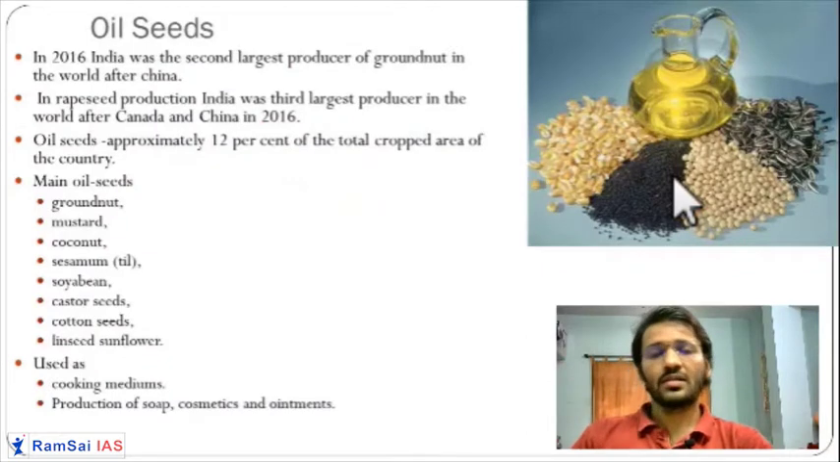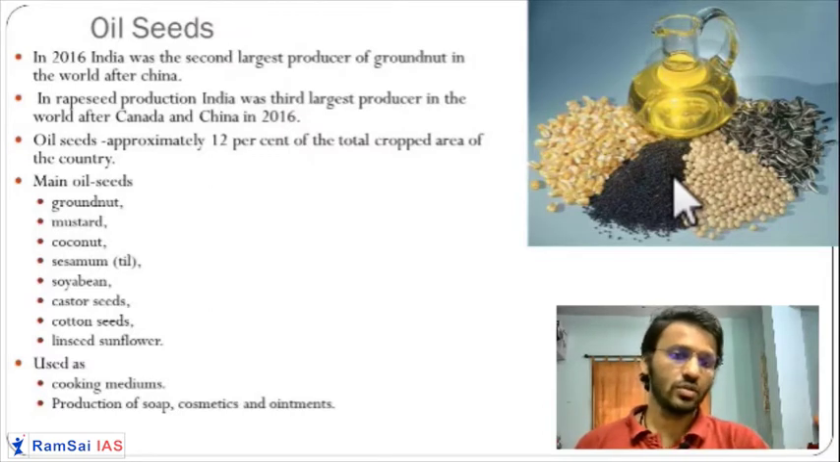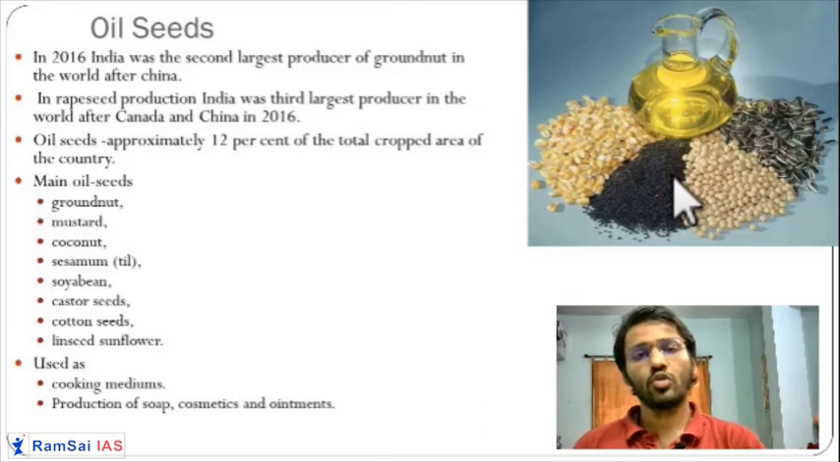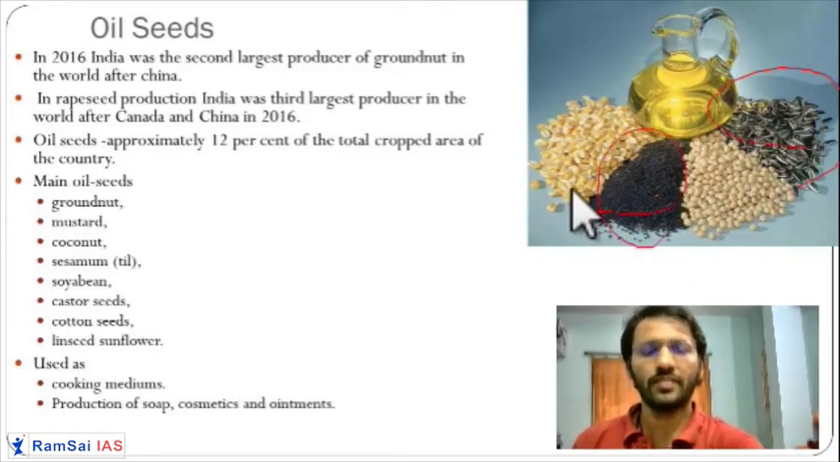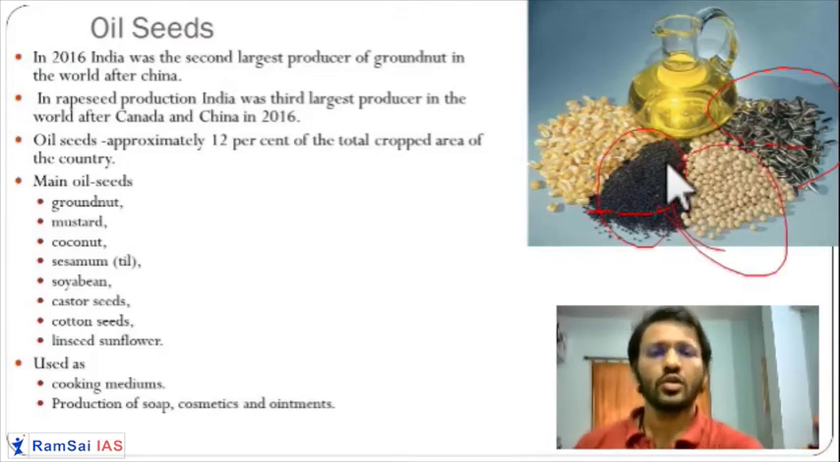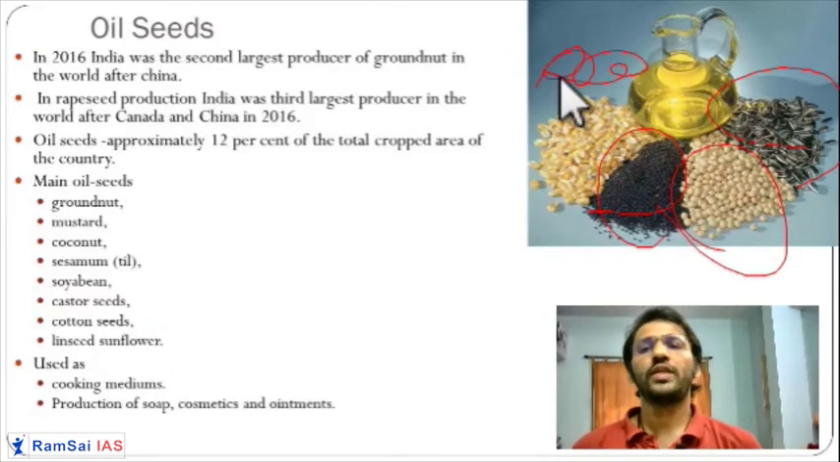Now, next edible crop, other than the food grain, are the oilseed crops. So, which are the oilseed crops? You have sunflower, sesame, soybean, and groundnut. So they are required to produce the oil.